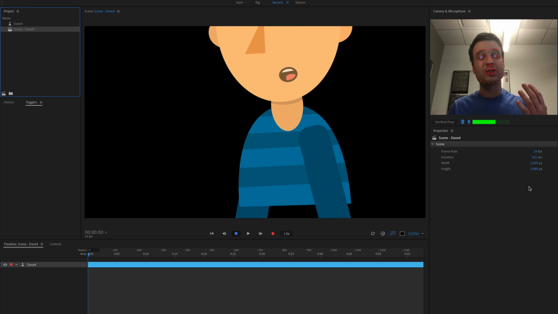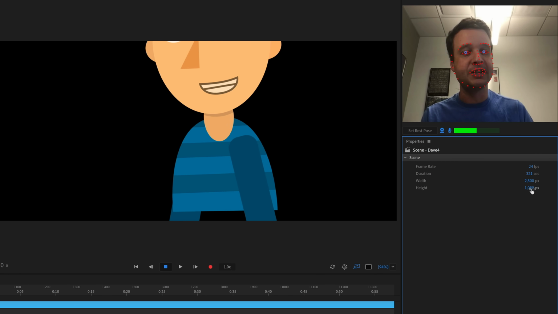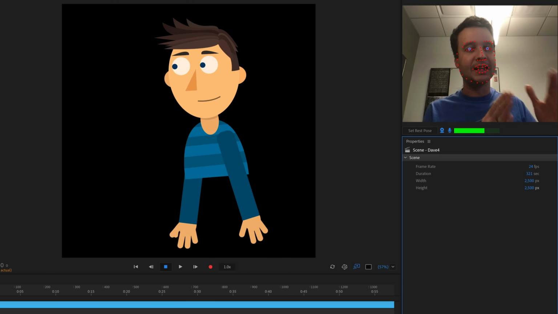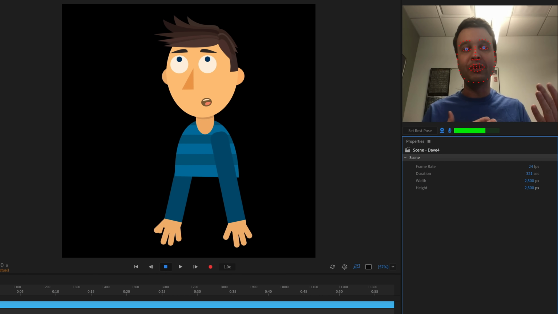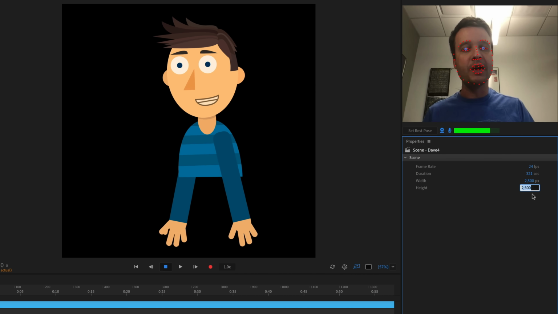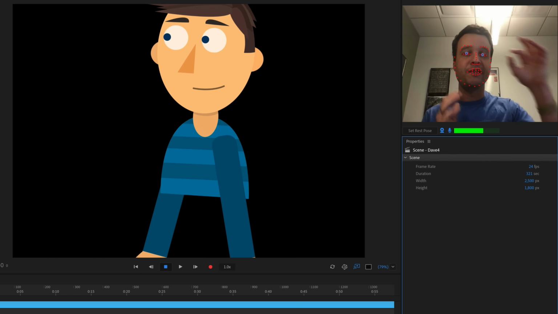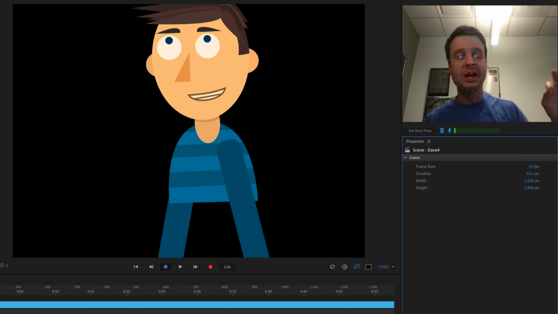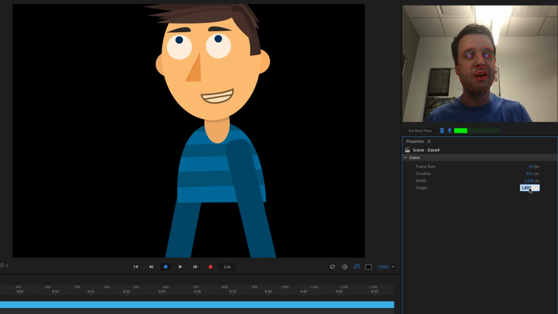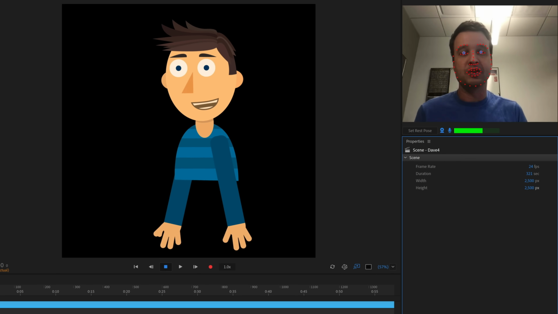And so I remember that my character was about 2500 by 2500 pixels, so I'm going to change the width and height to exactly that. When you're dealing with a character that you're going to eventually dynamic link into After Effects or Premiere or other places, you want to give it enough buffer room so things won't get cut off. If my height was instead like 1800 or something like that, the head is going to get cut off. If I dynamic linked this into After Effects, right now it would show him with half of his head missing. So you want to make sure that you've got enough space around the character so when you do link it eventually, none of your artwork is going to get cut off.